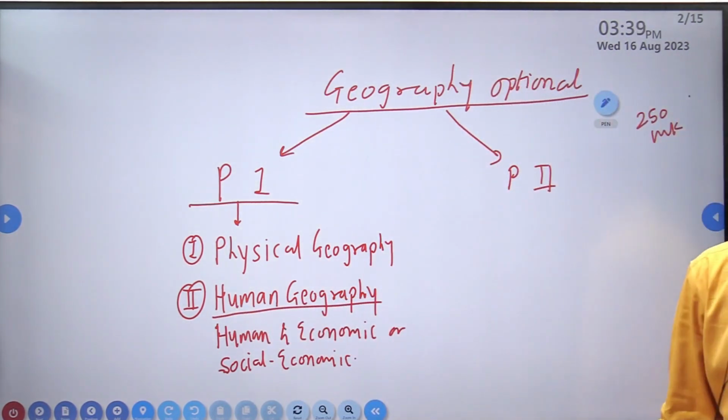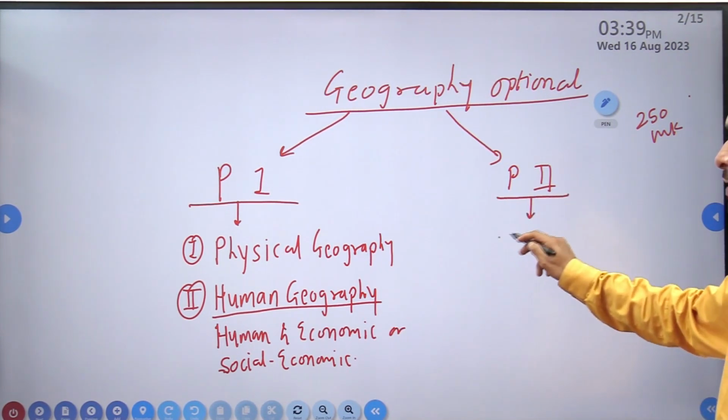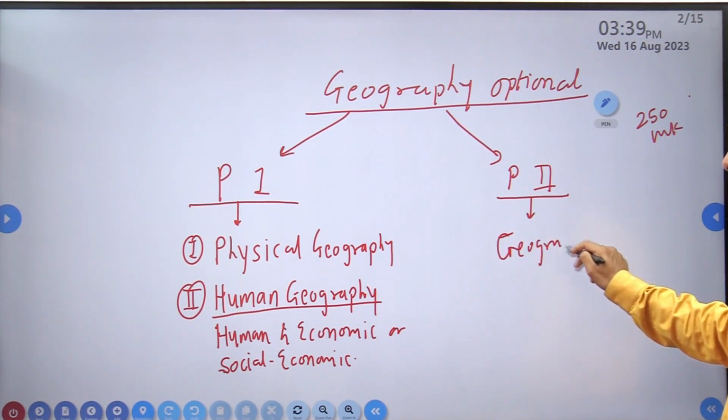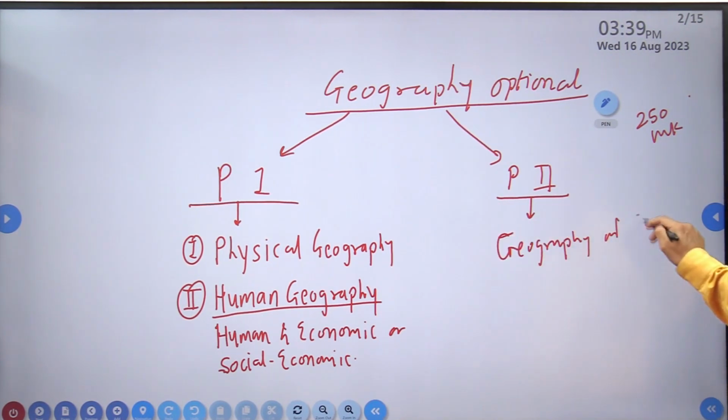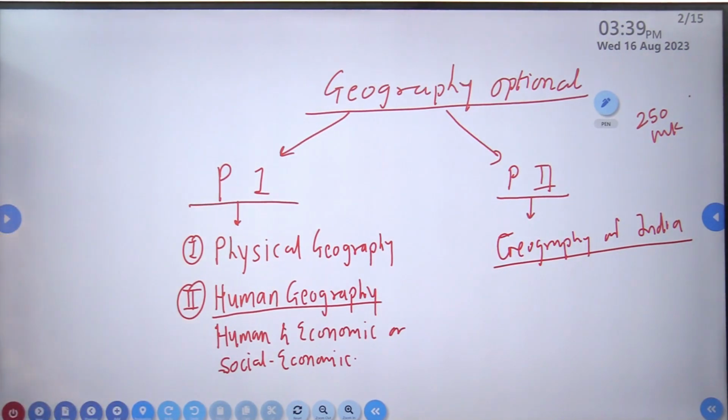All standard sources will mention it as human geography. In paper 2 there is only the geography of India. Okay, so this is the rough structure of our syllabus.